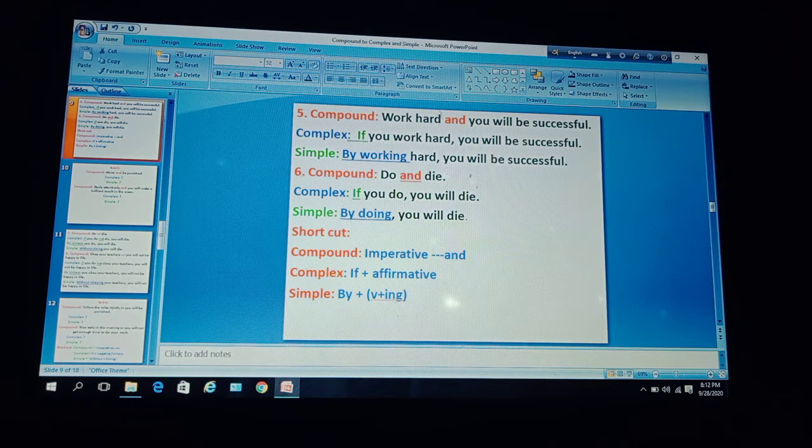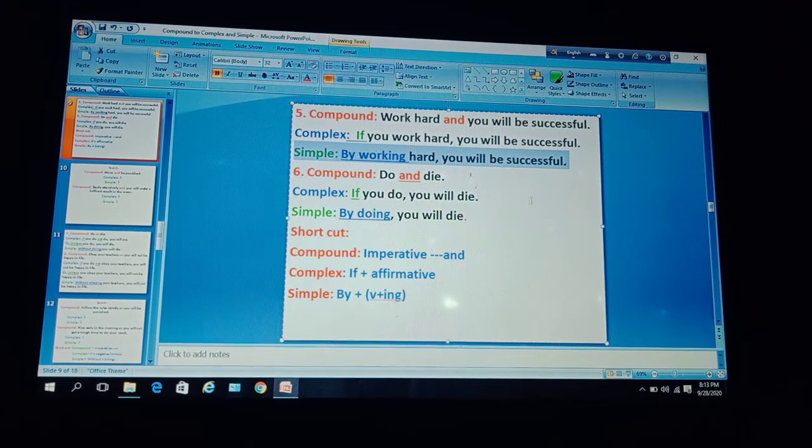Dear learners, work hard is an independent clause, so I have changed it to a phrase with the help of by plus gerund, by working hard. Then use a comma and after that use the rest of the clause, you will be successful. So the simple sentence is by working hard you will be successful.